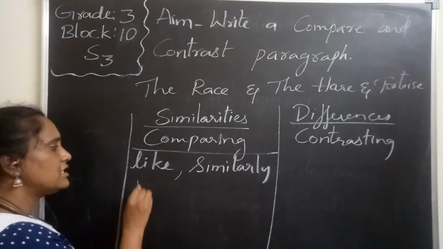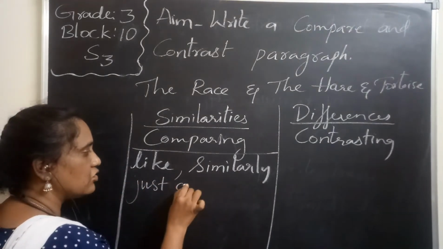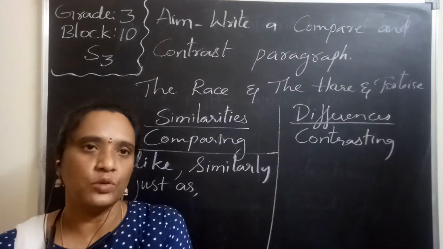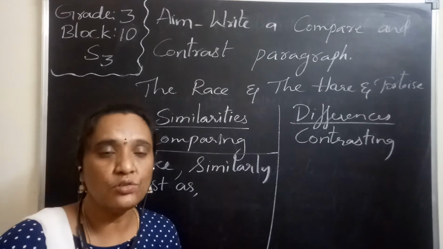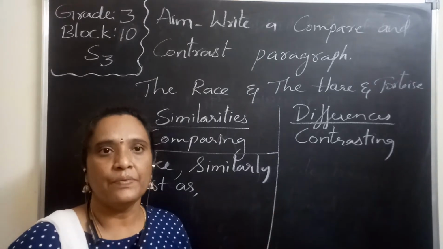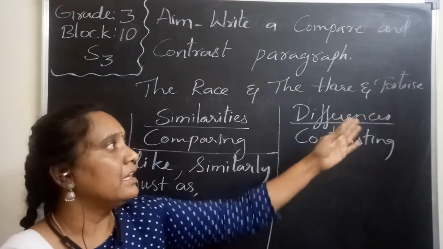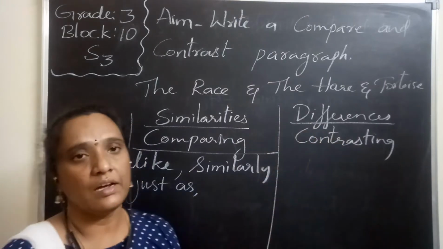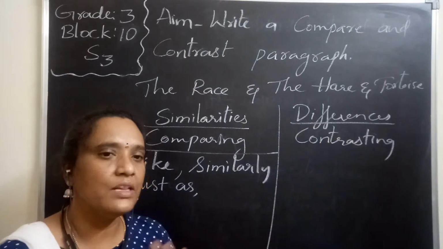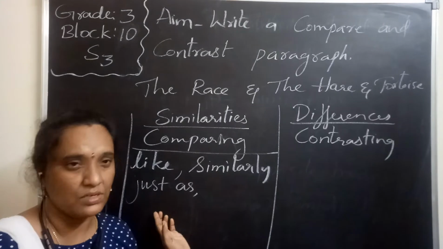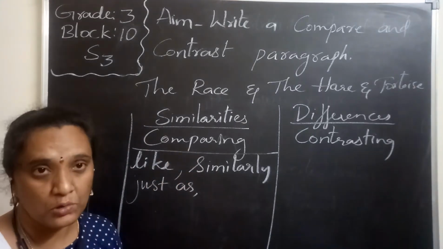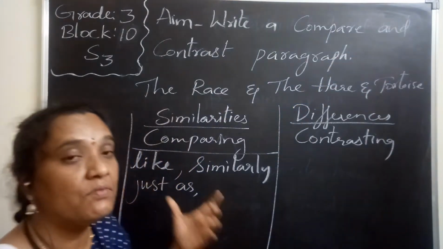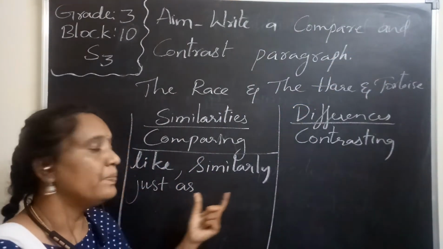And some words like just as. The phrase just as is also used to compare things. Just as Totu is planning to defeat Hira, in the same way the tortoise also planned to defeat the hare. When we are comparing similarities, we use such words. These are the words we want to use to write a paragraph, so we are now practicing them for writing the story.